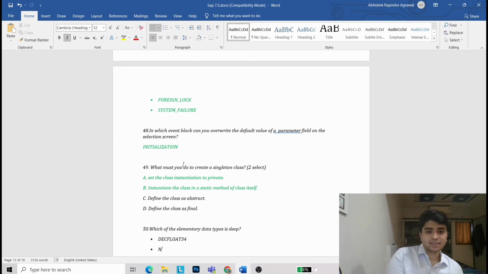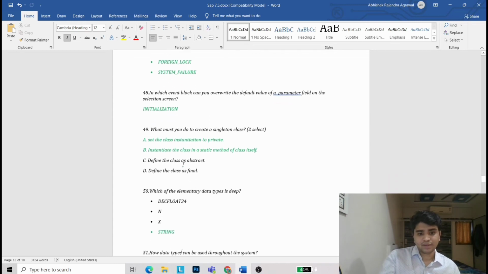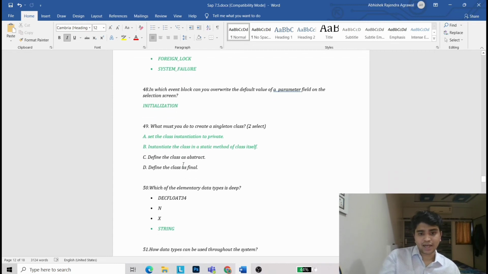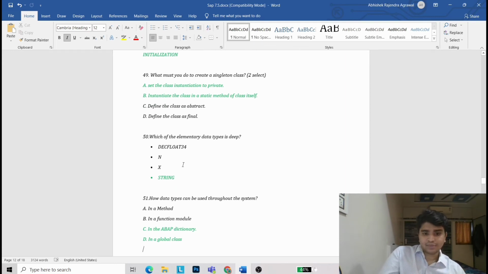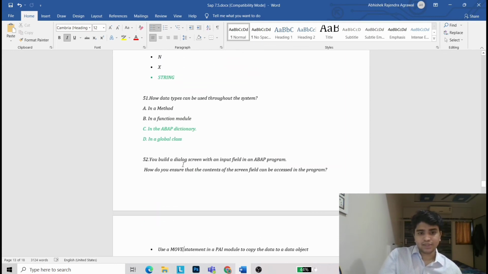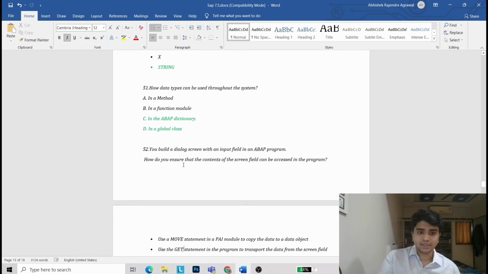Set the class instantiation to private and instantiate the class in a static method of the class itself. Now which of the elementary data types is deep? It is string. Where can data types be used throughout the system? In the ABAP dictionary and in global classes.